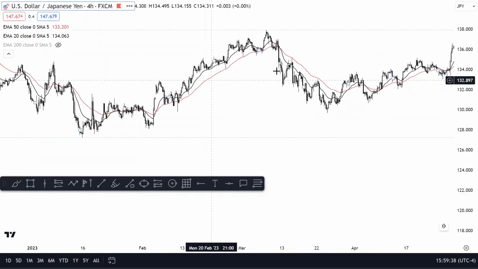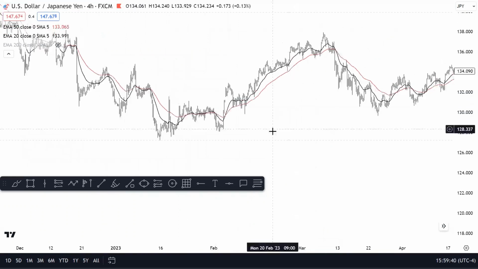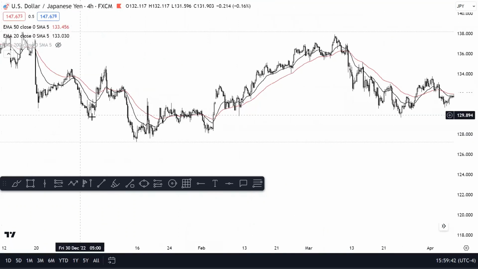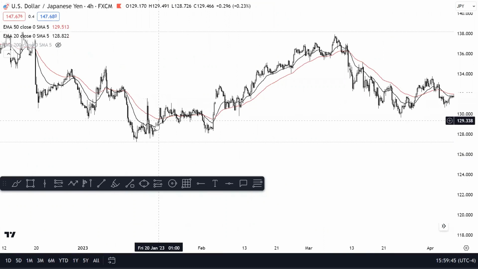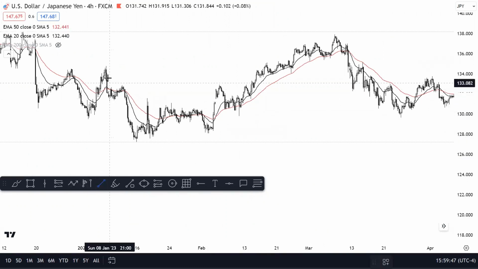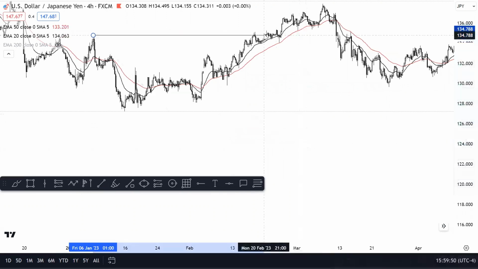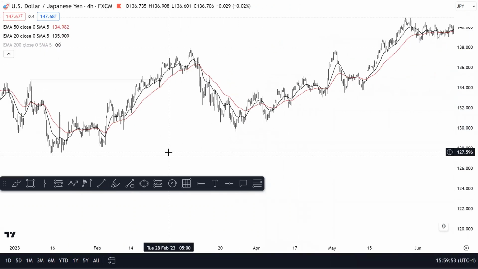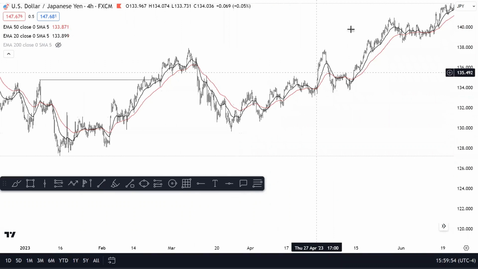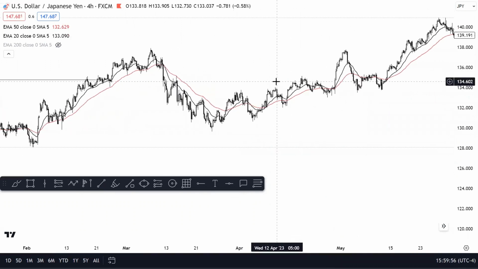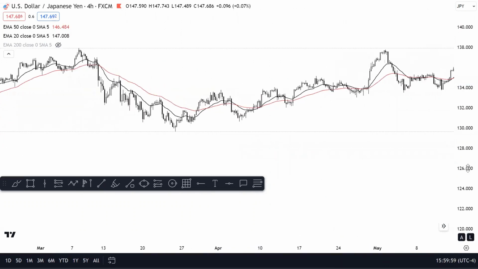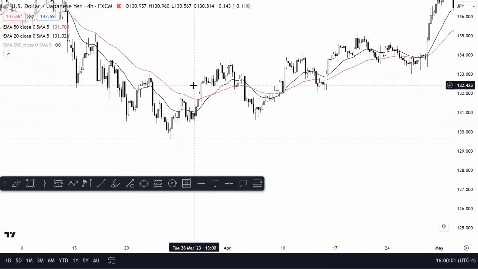Like let's look at this, for example. We had this nice impulsive move, right? We broke structure. We were holding structure all the way down. It was great, right? And then we had this big break of structure right here. After that happens, you understand that you want to be waiting for that retracement, right? And then you want to be buying. So how can we get involved on this, right? Well, you want to look for an EMA crossover. That's a great way to get involved.